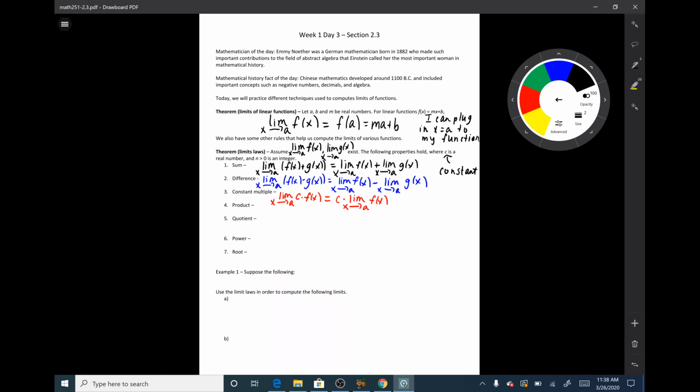Next up, we have the product rule, which says the limit as x goes to a of f of x times g of x is equal to the product of their limits. So I can simply take the limit as x goes to a of f of x and multiply this by the limit as x goes to a of g of x. So if I have two functions that are being multiplied together, I can simply take the limits of the individual functions and multiply those limits together.